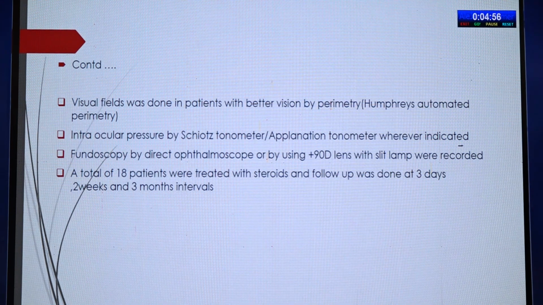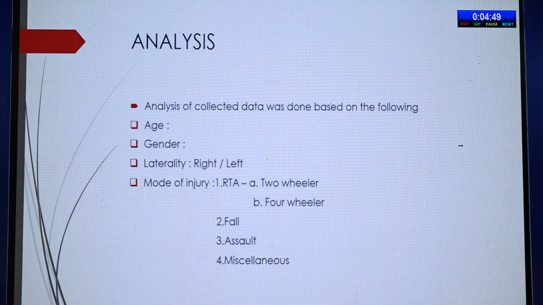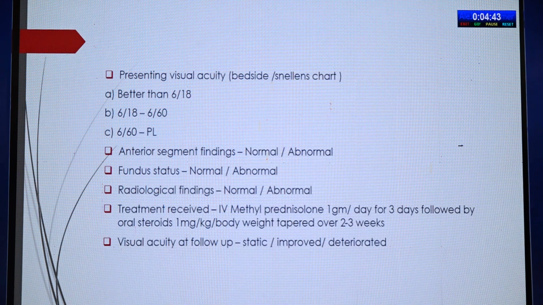Among the total 18 patients, all were treated with steroids and follow-up was done at 3 days, 2 weeks and 3 months. Analysis is based on age, gender, laterality, mode of injury, either RTA, fall, assault or other miscellaneous causes, presenting visual acuity, anterior segment findings, fundus examination, and radiological findings. All the patients were given IV methylprednisolone 1 gram per day for 3 days, followed by oral steroids 1 milligram per kg body weight, which is tapered over a 2 to 3 week period. Visual acuity was regarded as static, improved or deteriorated.